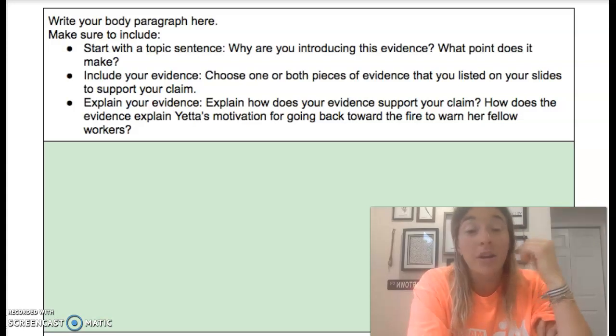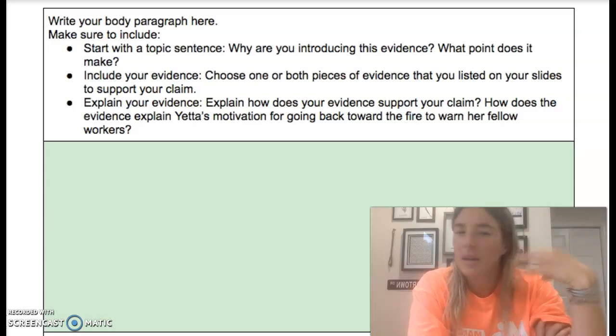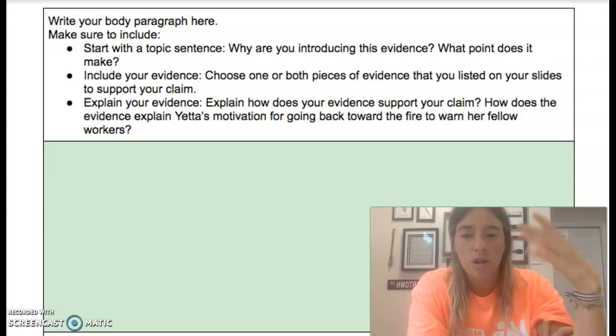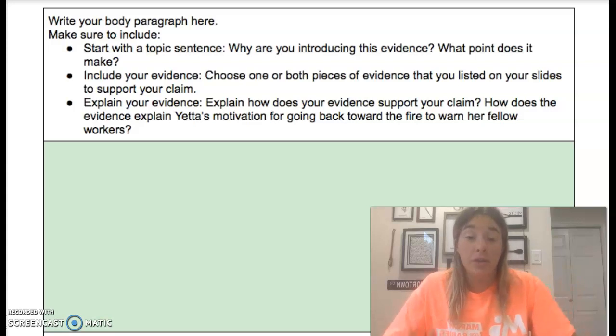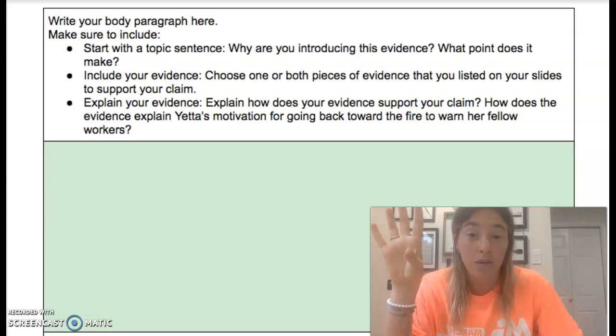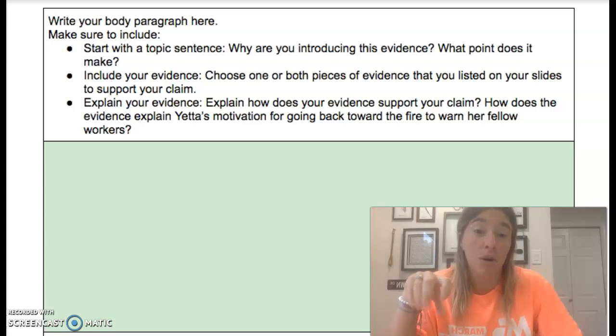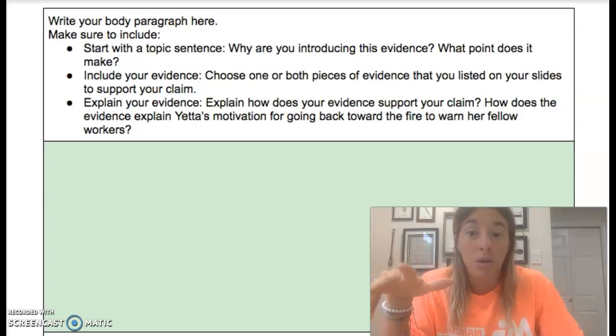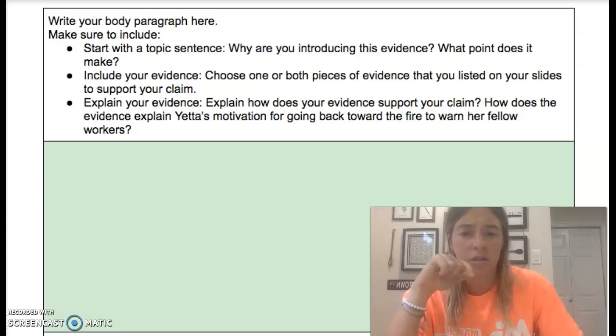Because again, it's very difficult to find evidence that really genuinely supports your claim. So if you have two and maybe one supports it really well and the other one doesn't, but you include both of them, then your writing doesn't really make a lot of sense. So we want to make sure that we are including the piece of evidence that really truly supports our claim. If you did that option where I said the first slide can answer the first part of the question, the second slide can answer the second part, that's when you would include both. But if you have your claim as pretty much the same thing with two different pieces of evidence, I would think about which piece of evidence is a little bit stronger.